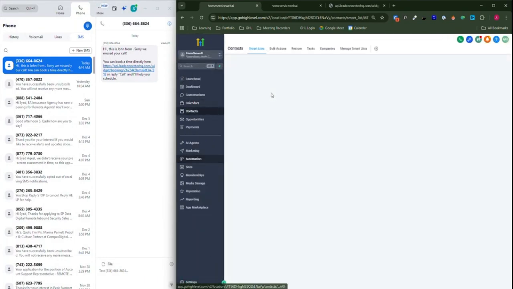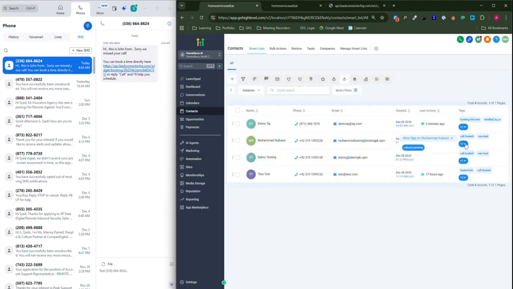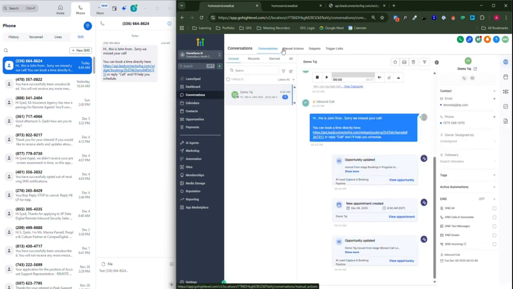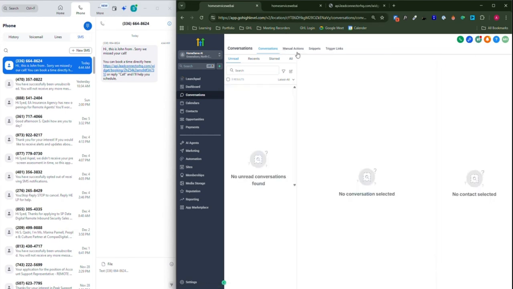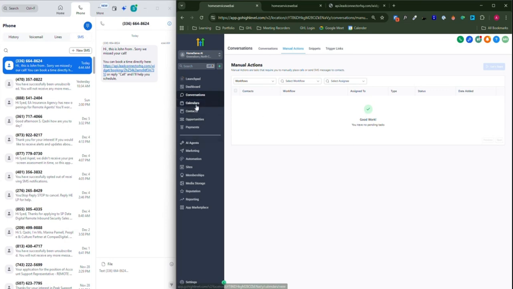Now, for instance, let's take an example like this person is in the callback queue. I'll go to my conversations. And what happened? All the people that I missed, even though the AI followed up on them, but the customer did not respond, I will see all those people in my manual actions over here where I can call them out.